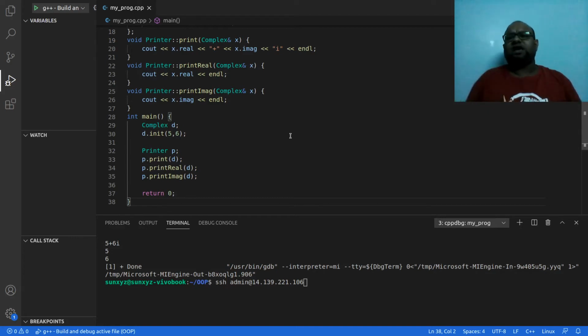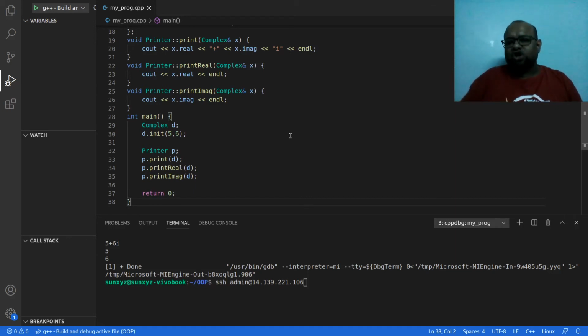So today in this video we have seen at the very beginning what a friend function is. We had seen that before. Then we saw operator overloading with a friend function. So 2 things we have seen in that: operator overloading of a binary operator, and operator overloading of a unary operator.